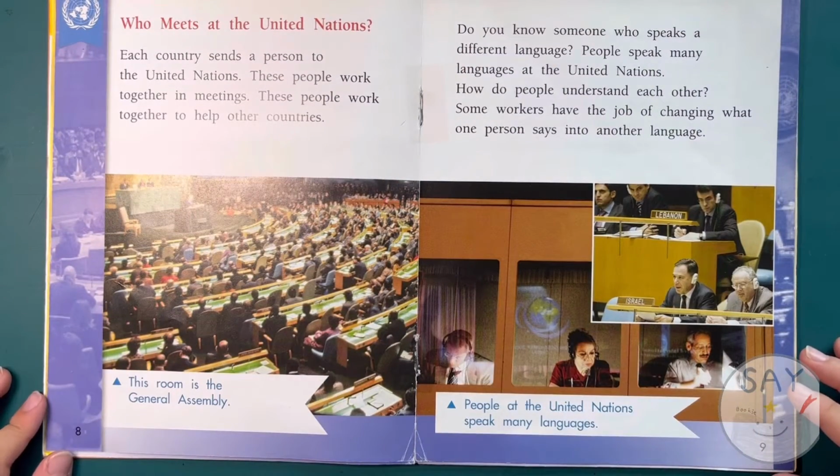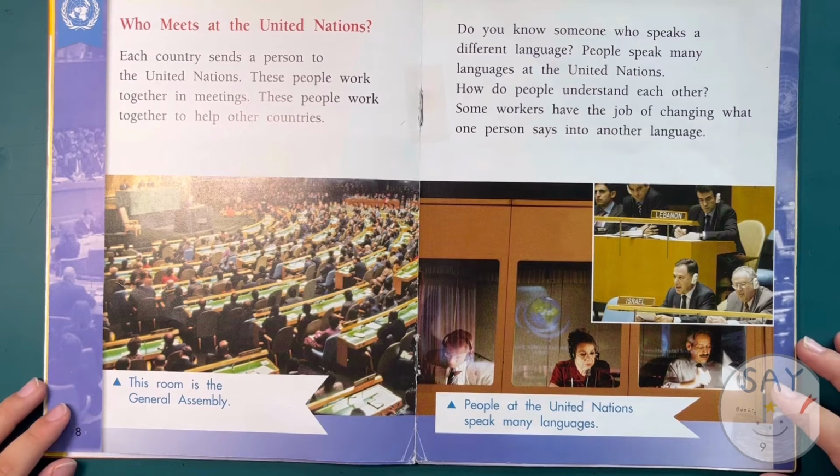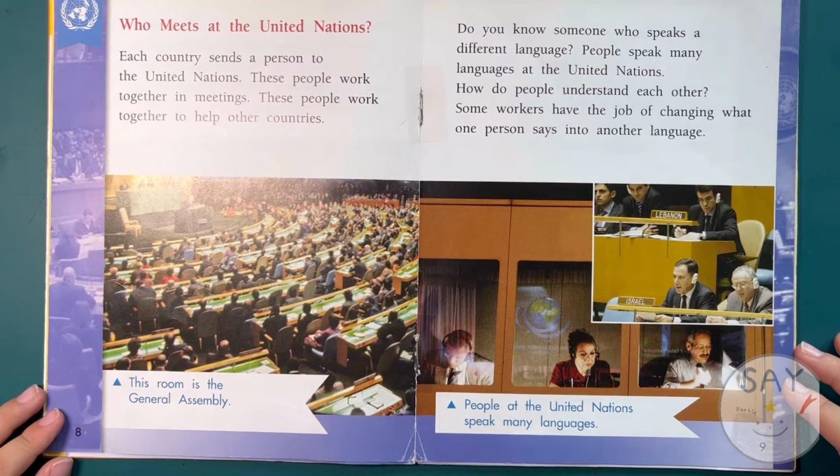Who meets at the United Nations? Each country sends a person to the United Nations. These people work together in meetings. These people work together to help other countries. This room is the General Assembly.